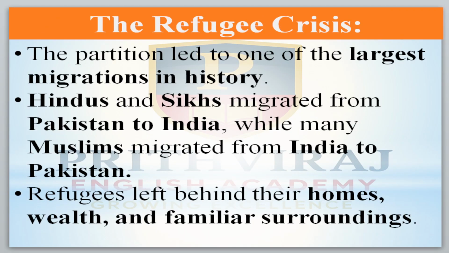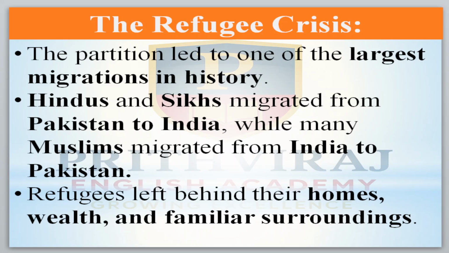So the first problem is the refugee crisis, the problem of refugees. What does it mean? Once India got partitioned, migration started. Those people who were in Pakistan and belonged to the Hindu religion came to India, and people who belonged to the Muslim community and were in India wanted to migrate from India to Pakistan.